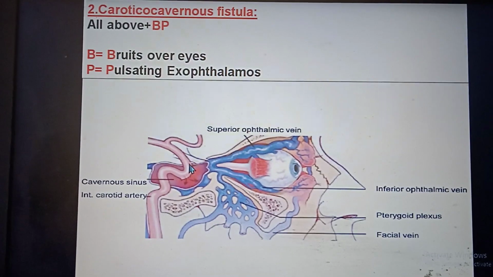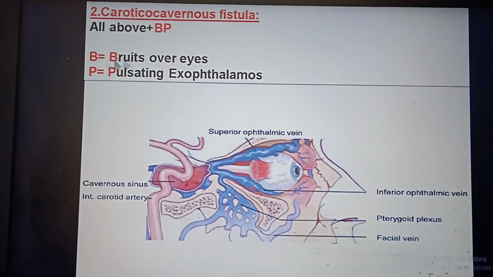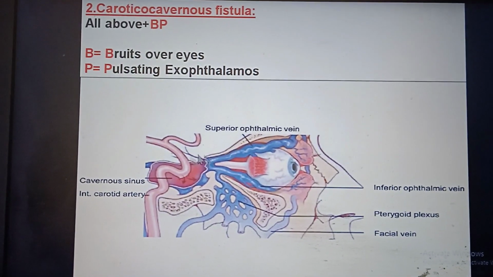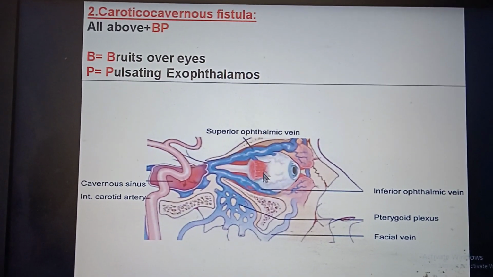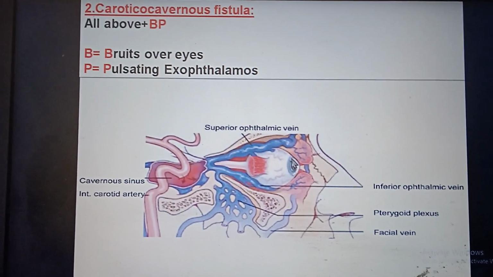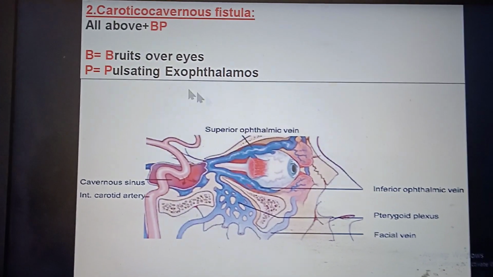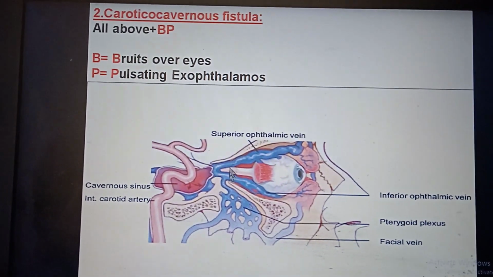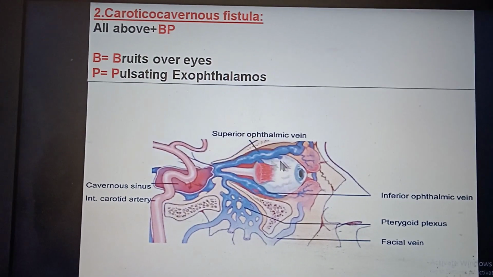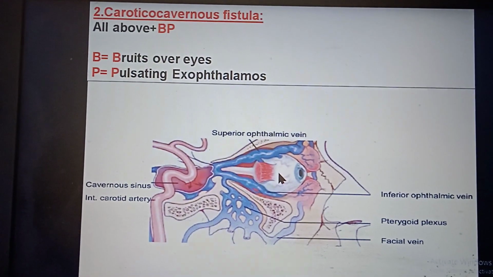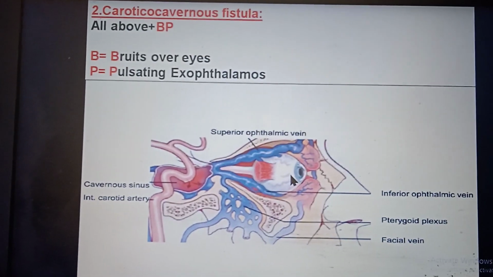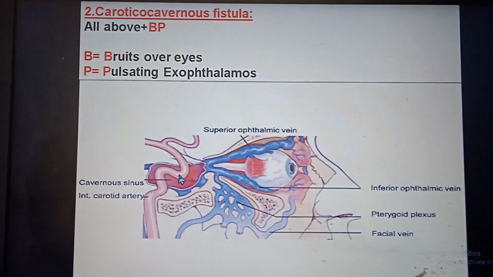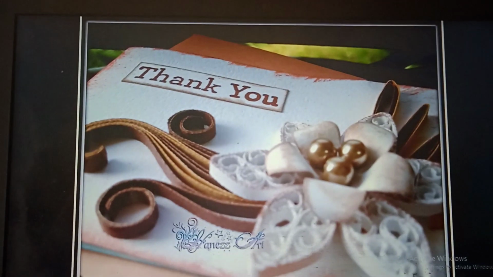My BP has gone up just looking at this. So BP, that is bruit over eye. Due to the internal carotid artery pulsation, it will reflect to the eyeball and we can even hear the bruit over the eye, and pulsating exophthalmos. The eyeball will be protruded and there will be pulsation, with forward and backward movement along with the pulsation. So this is all about the cavernous sinus. Thank you.